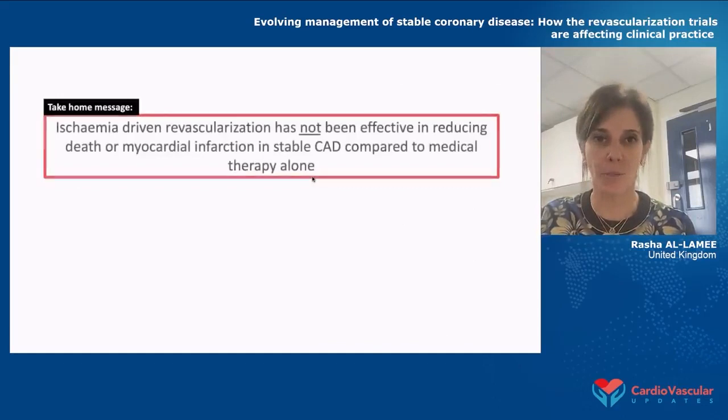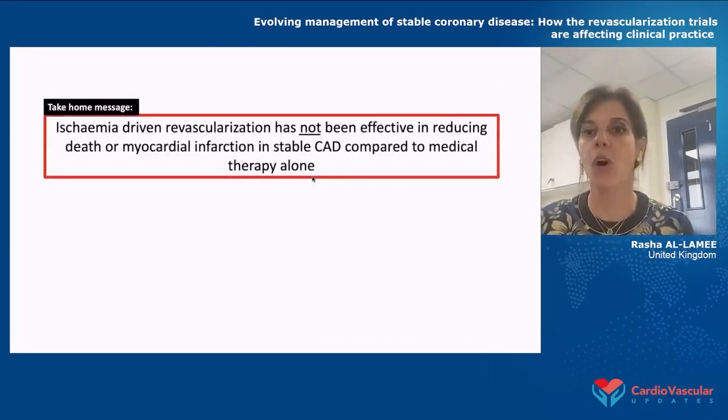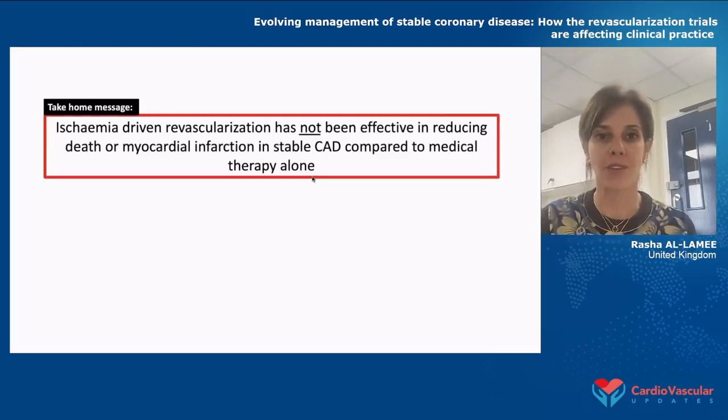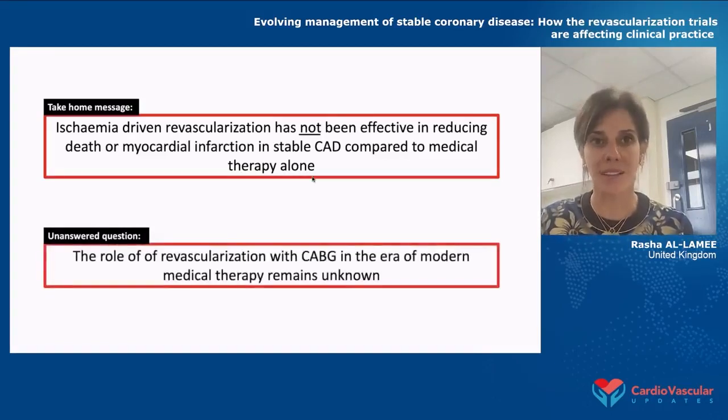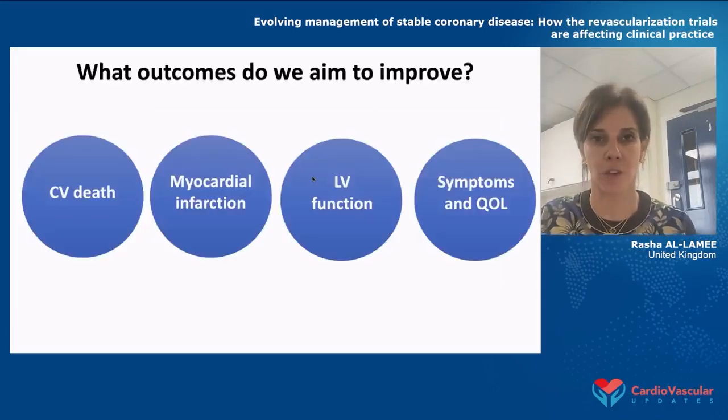So what's our take-home message here? Well, actually, that ischemia-driven revascularization has not been effective in reducing death or MI in stable coronary artery disease compared to medical therapy alone. There are still some unanswered questions. It seems that the role of revascularization with CABG is still up for debate because, as I've said, those trials were quite outdated and we really need to assess this in a modern era.